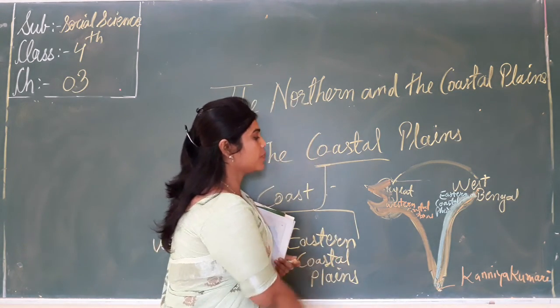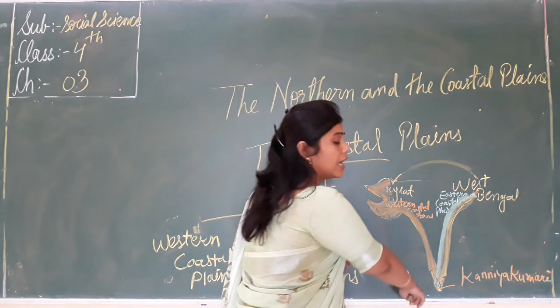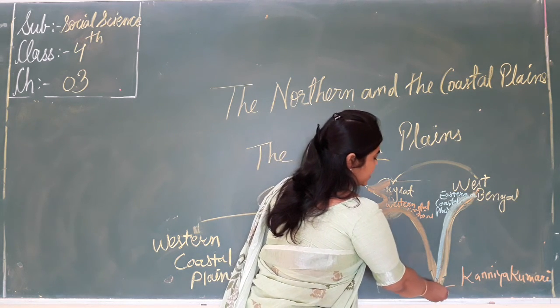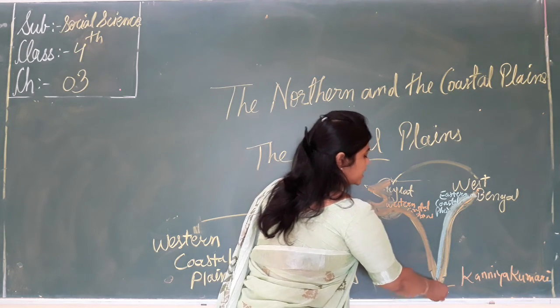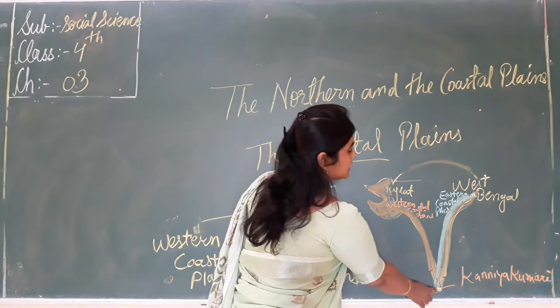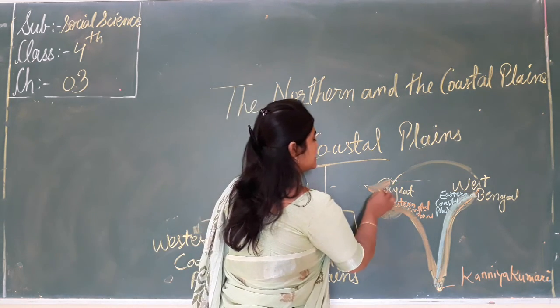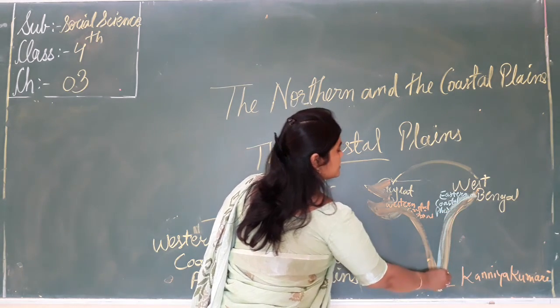This is the southernmost tip of India that touches the mainland, not including the islands. The western coastal plain is on the west side, and this is on the east side.